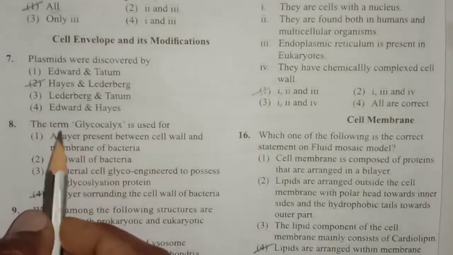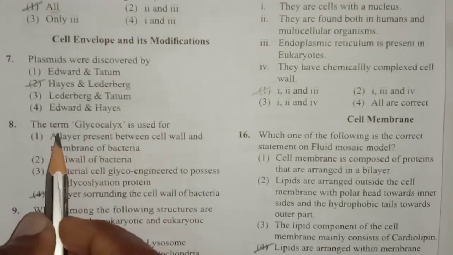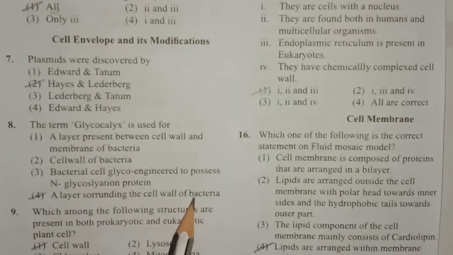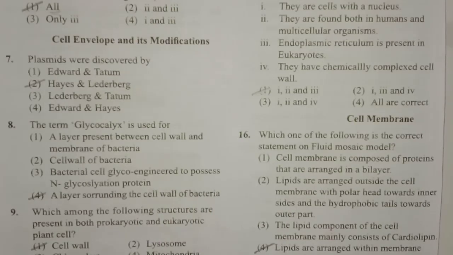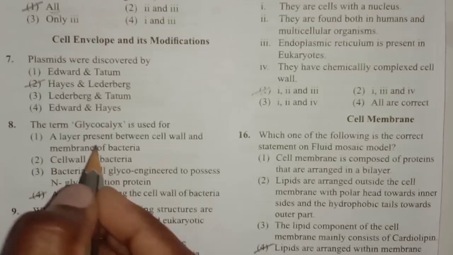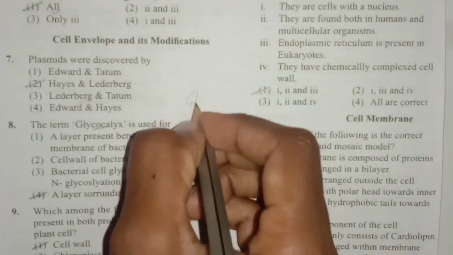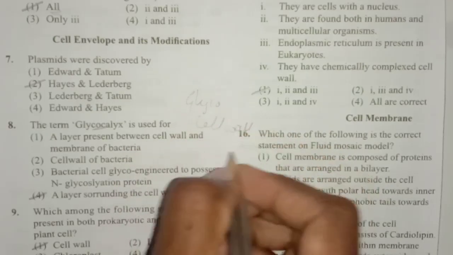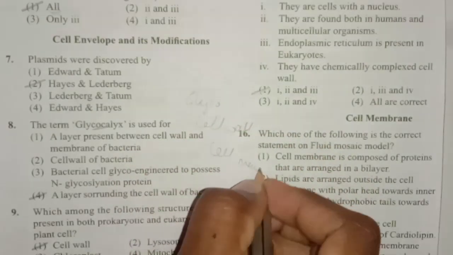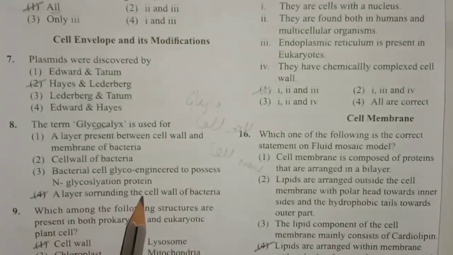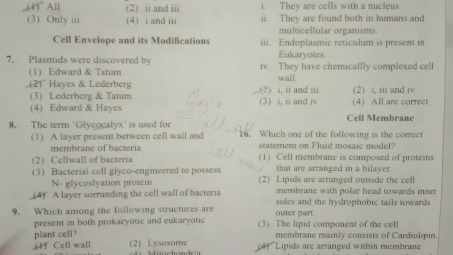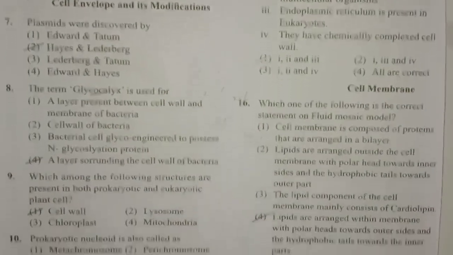Next one, the term glycocalyx is used for. The term glycocalyx is a layer surrounding the cell wall of bacteria. If you recall the structure of bacteria, it is mainly made up of three layers. The outermost layer is called the glycocalyx, followed by the cell wall, then the cell membrane. So it is a layer surrounding the cell wall of bacteria. The middle layer is the cell wall that is surrounded by the glycocalyx in bacteria.